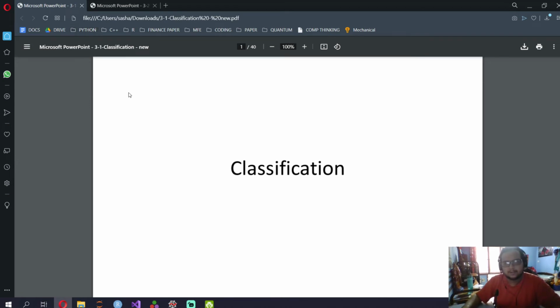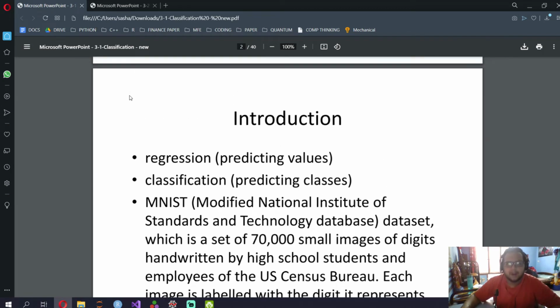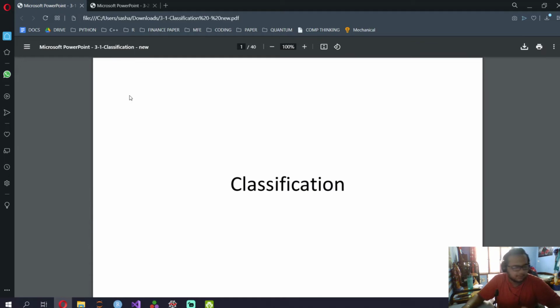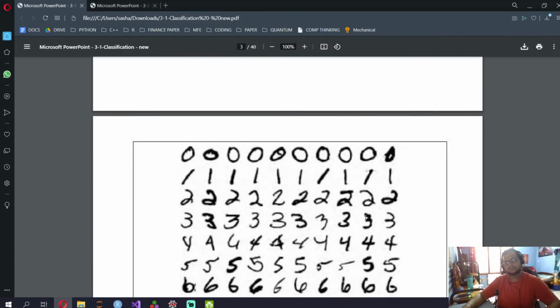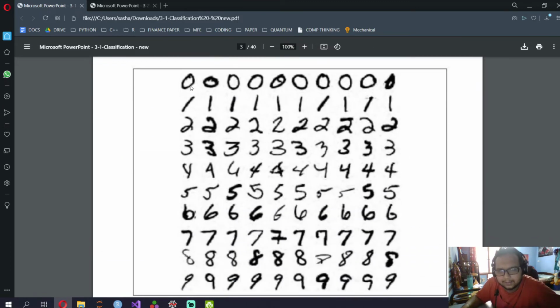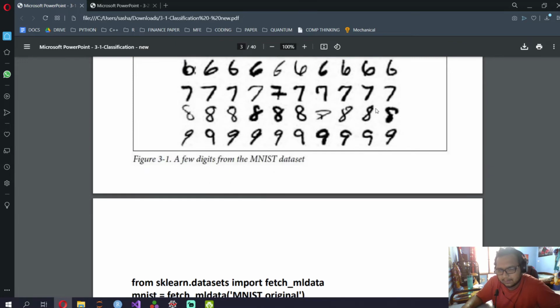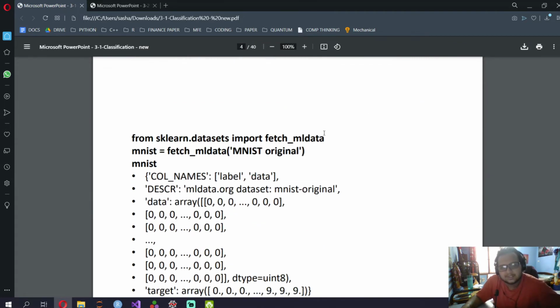Now with respect to classification, we're going to go through slide by slide. You know what classification is. We covered it in the first video, and I've told you what regression is. In regression you predict values, in classification you predict classes. In this example in the PPT, they're going to use the Modified National Institute of Standards and Technology database, the MNIST data set, of 70,000 small images of digits. It looks like handwritten images of digits 0 0 0 0 1 1 1 1 1 like that. So it fetches this data.